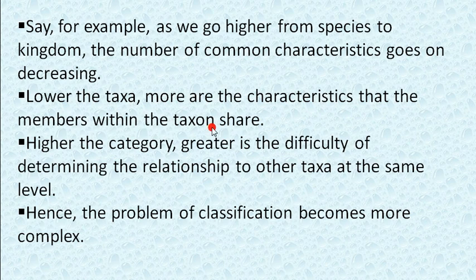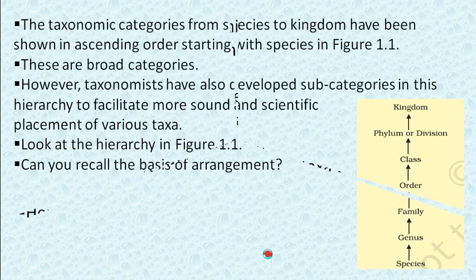Now for example, species is our village, genus is our subdivision, it means taluka, family is our district, for example our district is Anand.